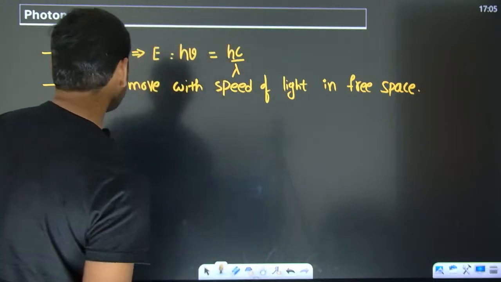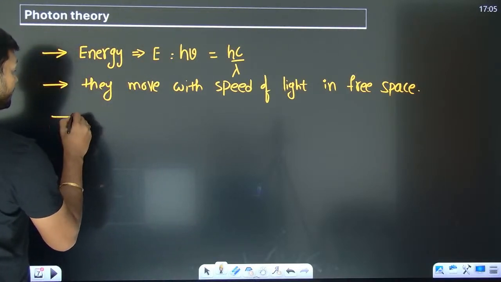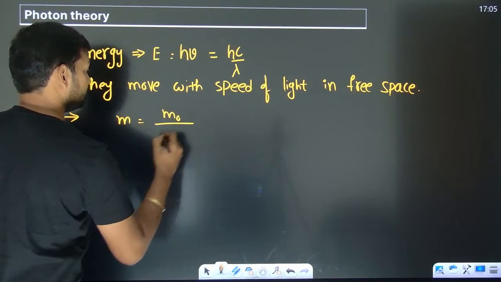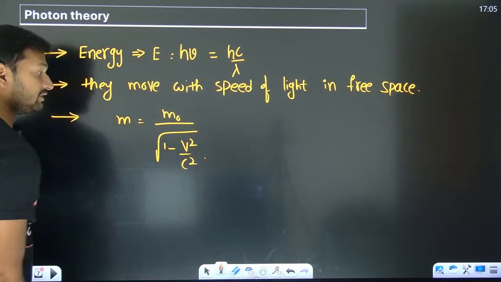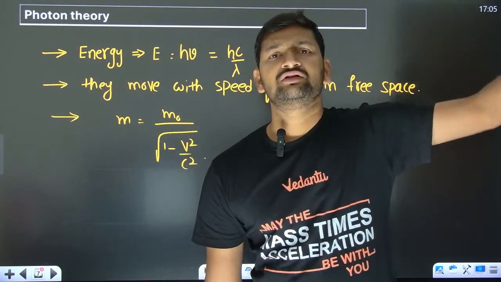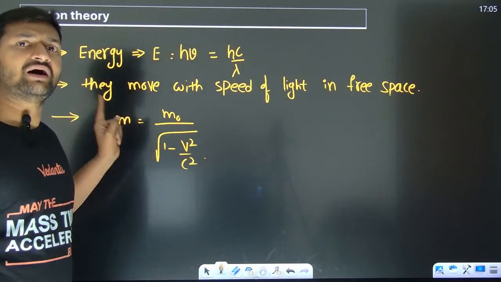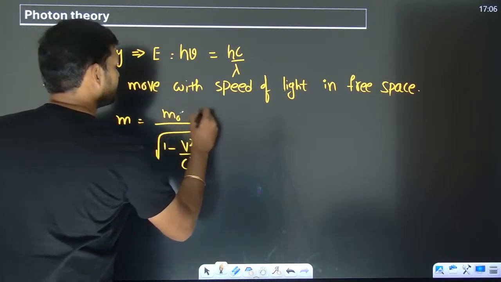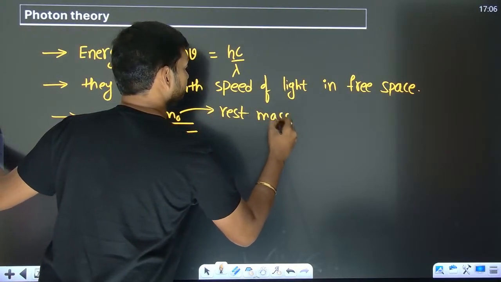Now, what about the mass of these photons? Before we talk about the mass of the photons, you know this, or even if you don't know, this has come from relativity. When a particle is moving with a certain velocity, its mass changes. So the mass of that particle moving with speed v is given by this, where m naught is the rest mass.